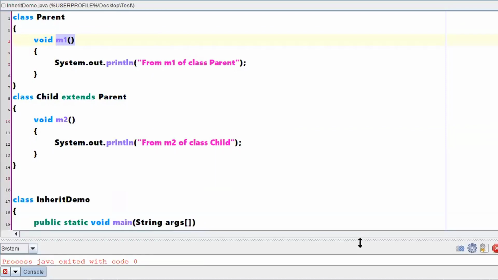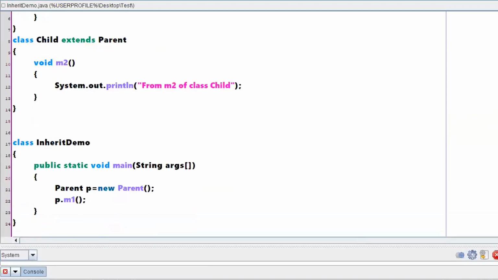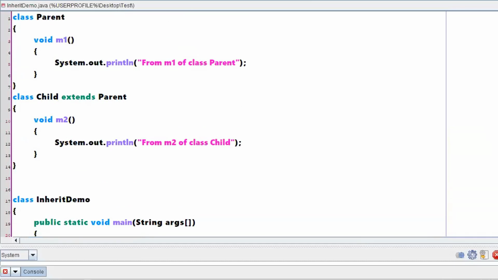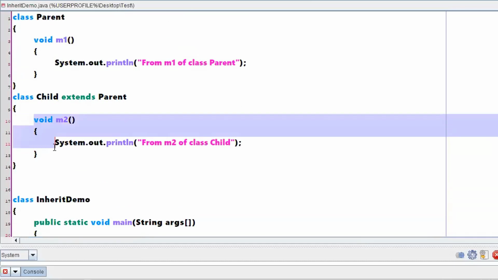Okay. Now, my question is, if I am creating a child class object, Child c = new Child, is it the object of a child class? So what are the methods that are defined in the child class? According to the definition, you have got only M2 defined in the child class.